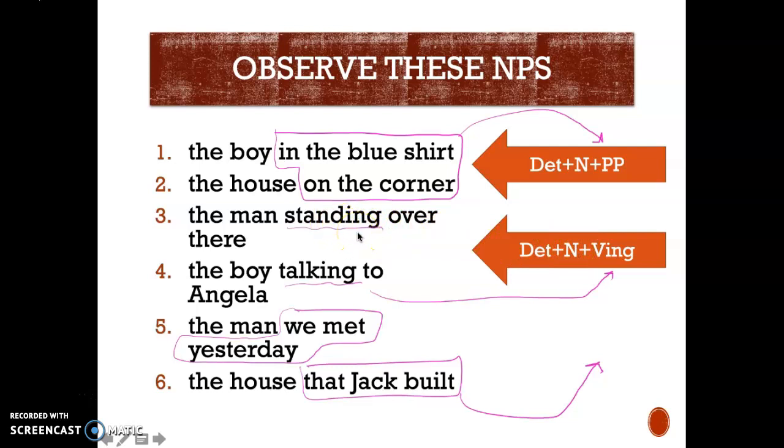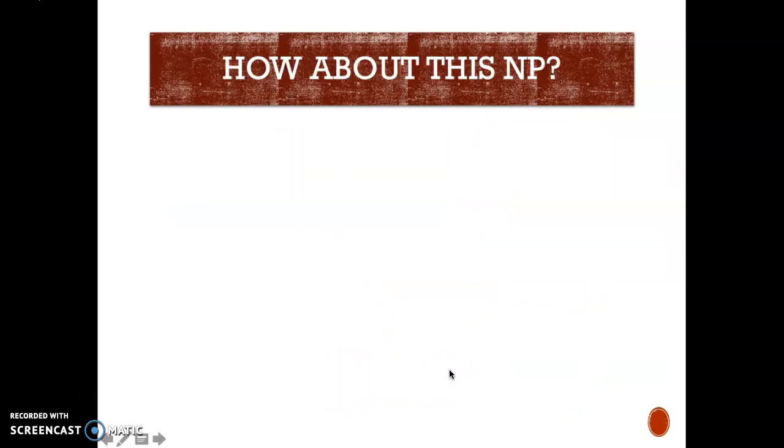Standing over there, talking to Angela. The last one is determiner, noun, the and man, plus clause, because we are looking at a much more complicated structure, and it happens that the modifier after the noun is a clause, right? We met yesterday, Jack built. Okay. All right, and how about this one?